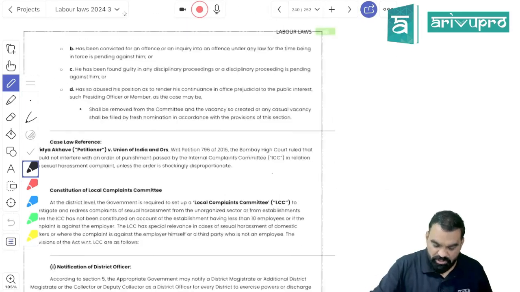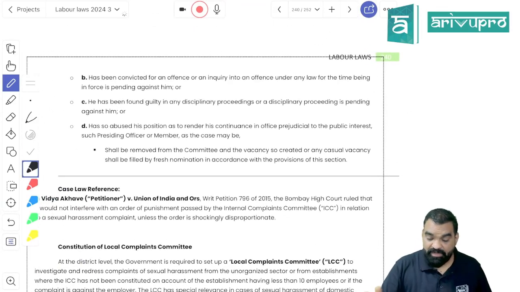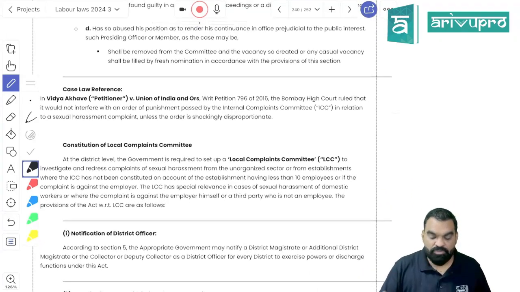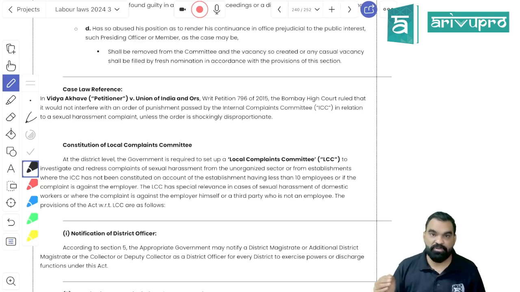or you are convicted of any offense under this act or any other act for the time being in force, or you are found to have abused your position, such will lead to casual vacancy. So you understood, ICC will be constituted by an organization having 10 or more employees, constituted by the employer in writing. It will carry one senior woman employee, who would be president, two other members associated with women's cause, and one independent member, right?